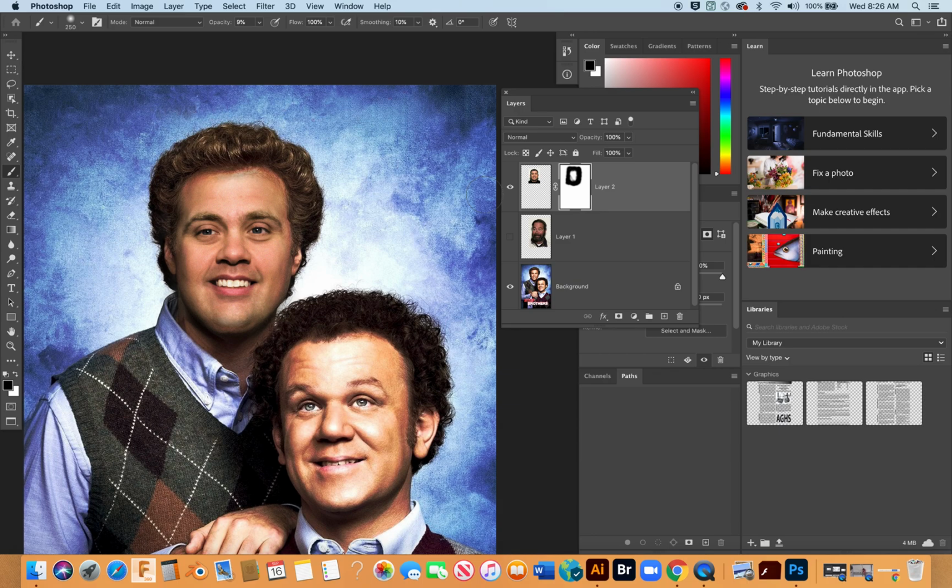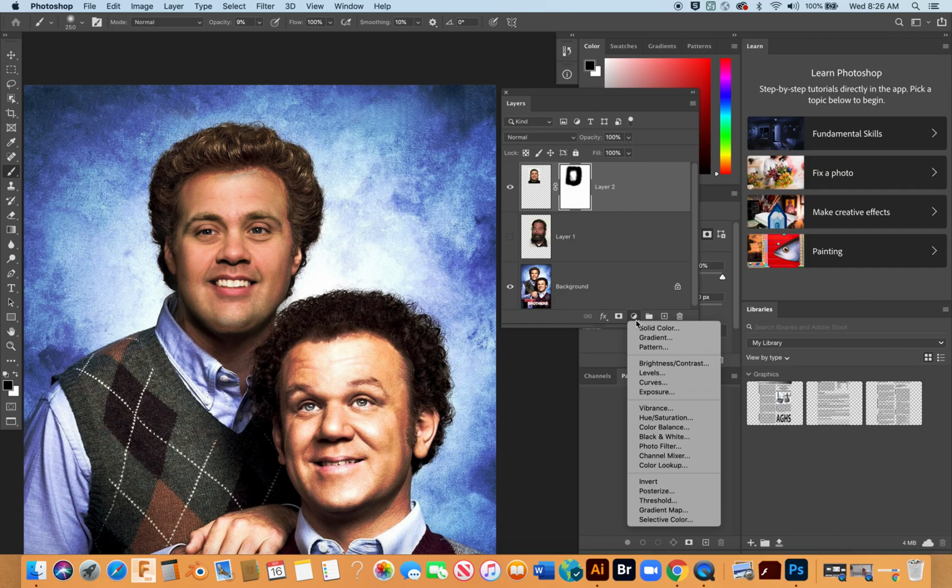We do adjustment layers from within the layers palette. So whatever layer that you want to affect, you need to have that layer selected. I'm going to come down here and notice now that I've got another icon here. It looks like a half circle, a black circle and white circle, kind of cut in half. Create new fill or adjustment layer. I'm going to click on that, and I'm going to come down to brightness and contrast and click.